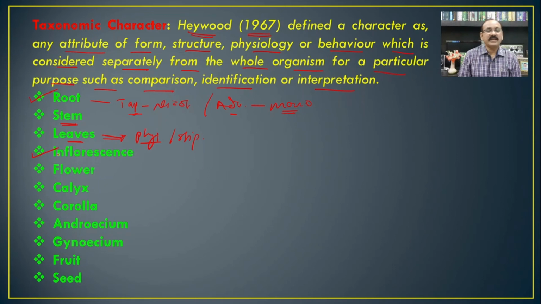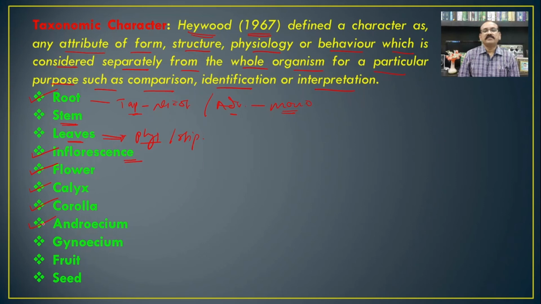Then there are the different inflorescences, that is racemose inflorescence, cymose inflorescence, and many other types of inflorescence. All these types of inflorescence are equally important as taxonomic characters. Then the characteristic features of the flower: the calyx, that is the arrangement of the calyx or the number of sepals, estivation, etc. Similar characters we have to consider for the corolla.